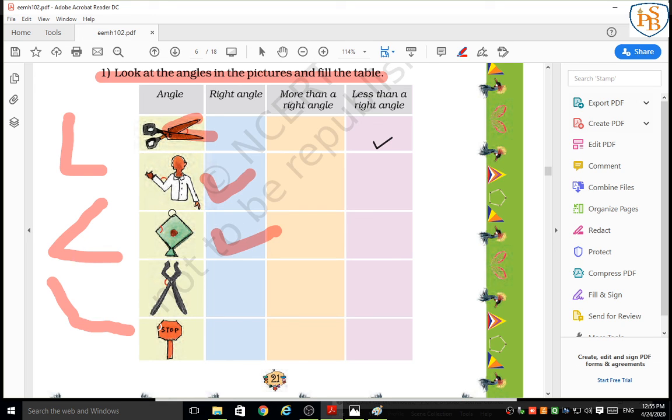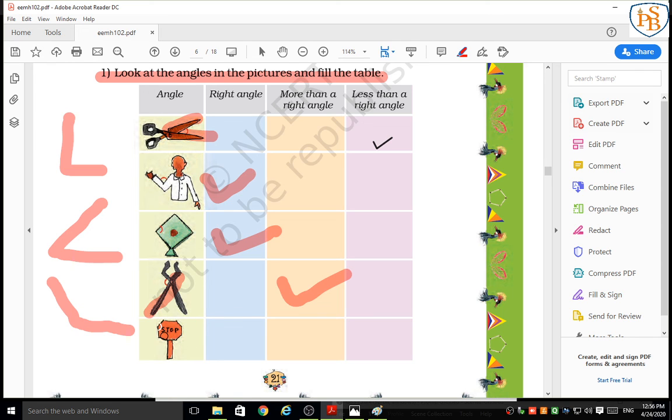See students, the standing line, sleeping line. I will help you like our nursery students, how they explain. Yes, it shows L, means it is a right angle. Then this angle, this is outside of 90 degrees, it means more than a right angle.